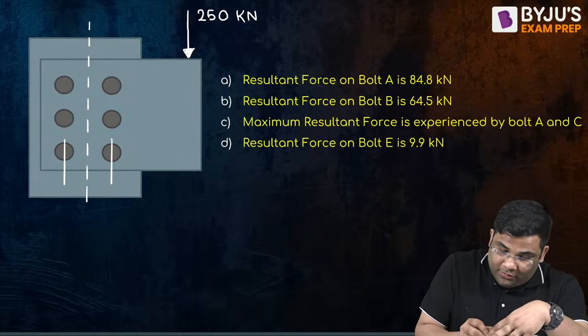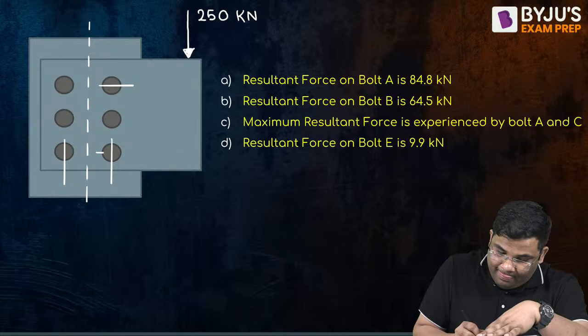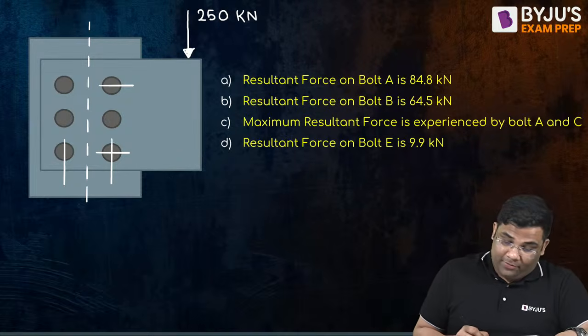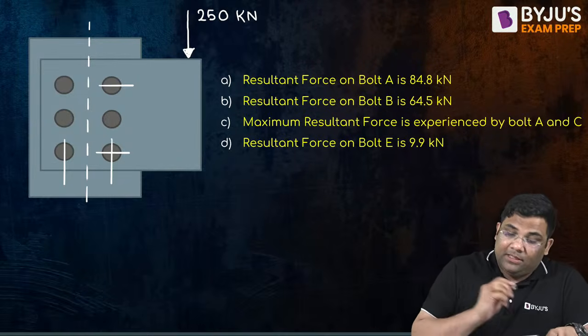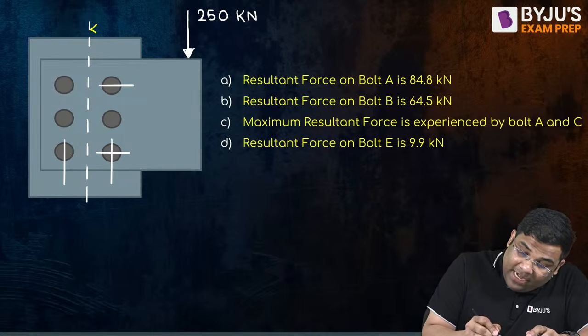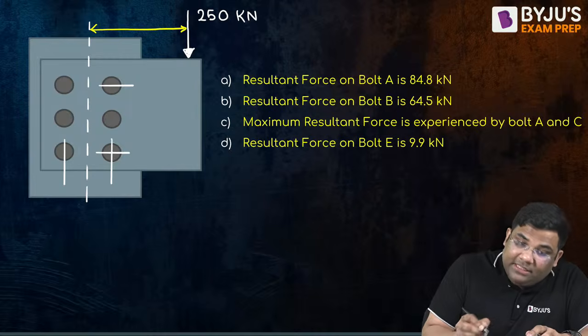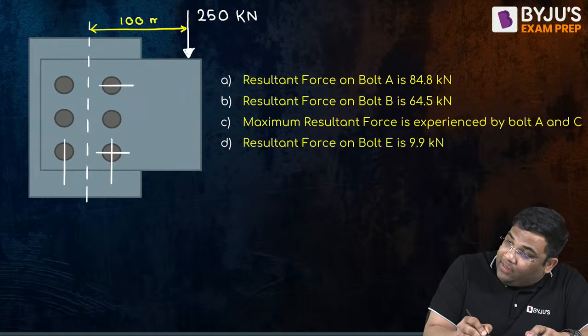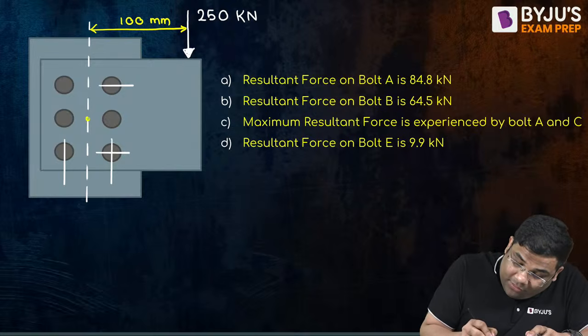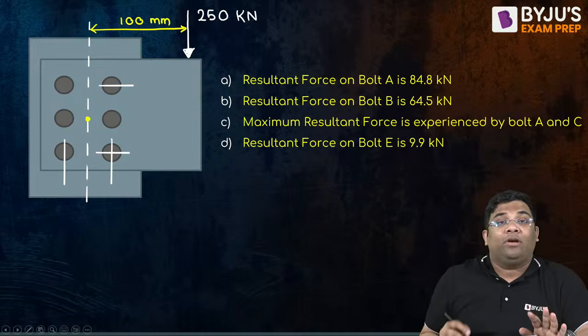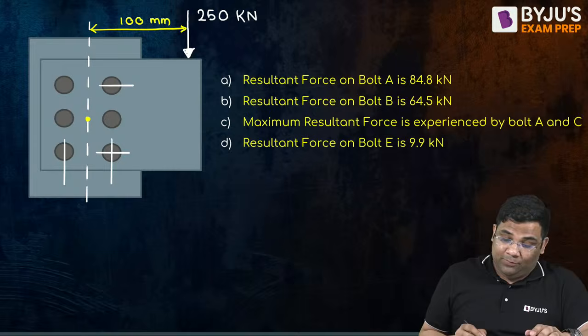So then let me draw the diagram properly. Okay, very good. You see, this load is given as 250 kilonewton and it is acting at a distance of how much? This is acting at a distance of 100 mm from the centroid. Very good. This is the centroid of this bolted connection. There are 6 bolts.